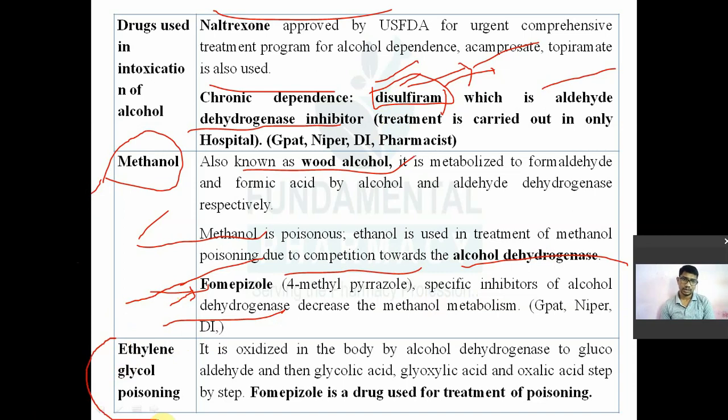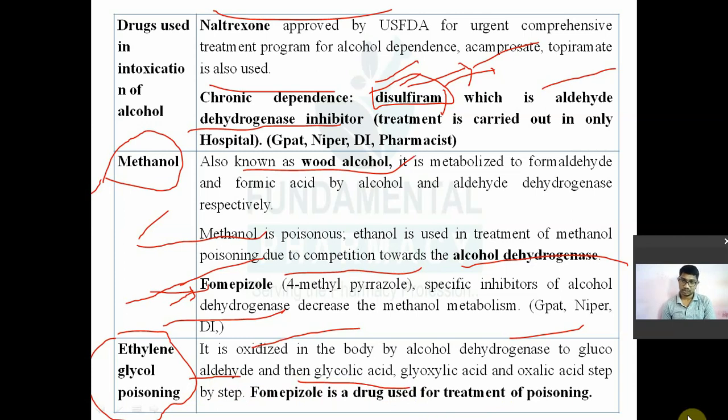Again, commonly used alcohol, ethylene glycol poisoning. It is oxidized in the body in presence of alcohol dehydrogenase to glycoaldehyde. तो ये जो ethylene glycol है, it is oxidized in the body by alcohol dehydrogenase to form glycoaldehyde, and then glycolic acid by aldehyde dehydrogenase, and then oxalic acid, step by step.